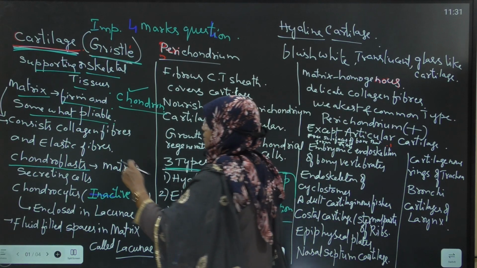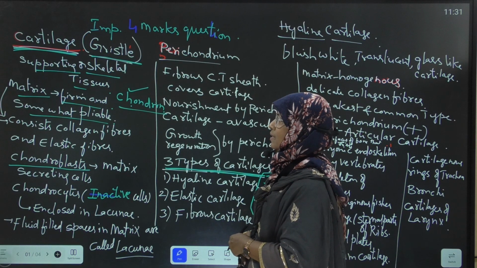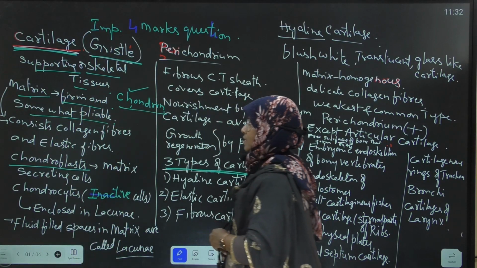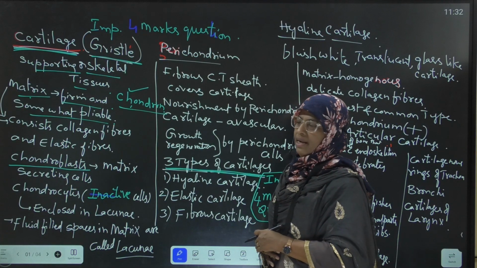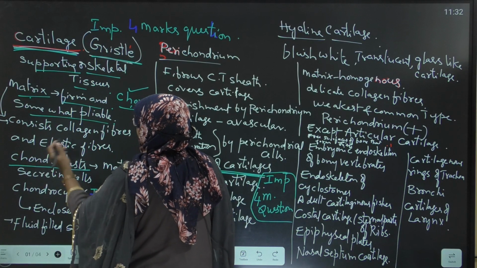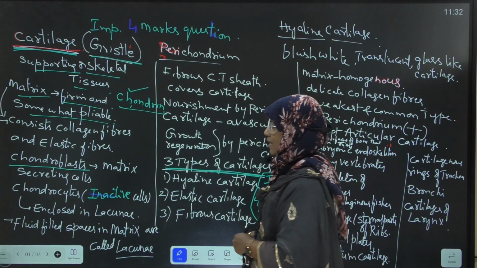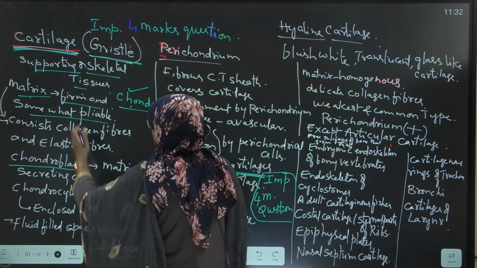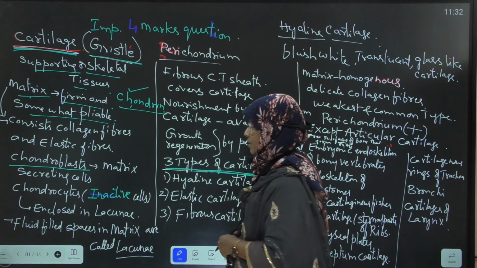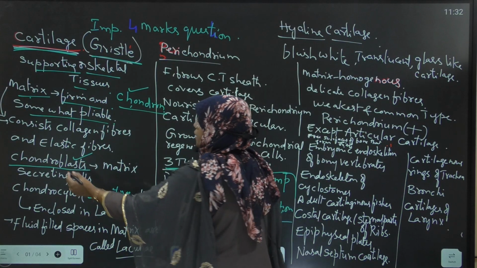Cartilage, otherwise called gristle, is one of the supporting or skeletal tissues. What is the name of the matrix of the cartilage? Chondrin. The matrix of the cartilage is secreted by special cells called chondroblast cells, the cartilage matrix secreting cells. The matrix is firm and somewhat pliable, not much rigid.